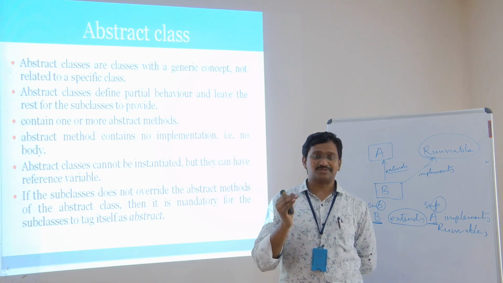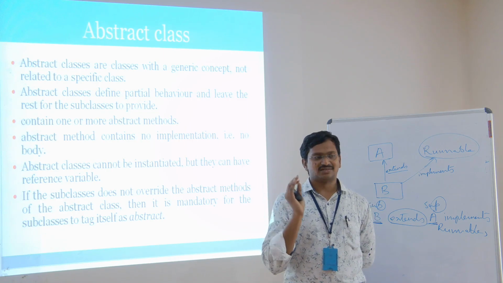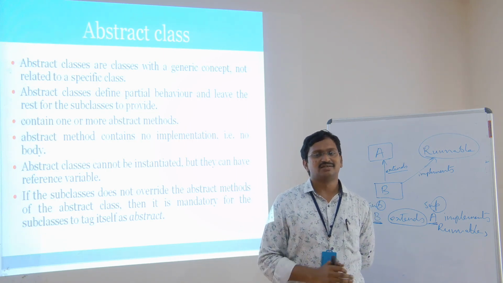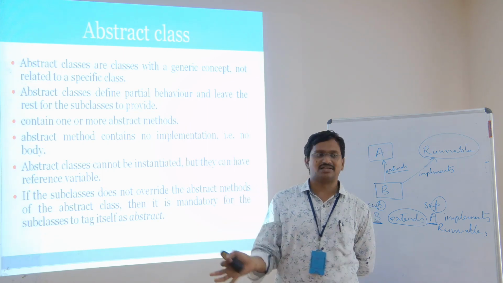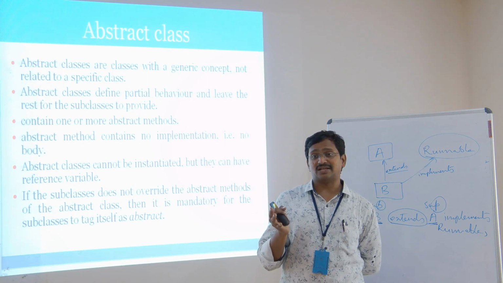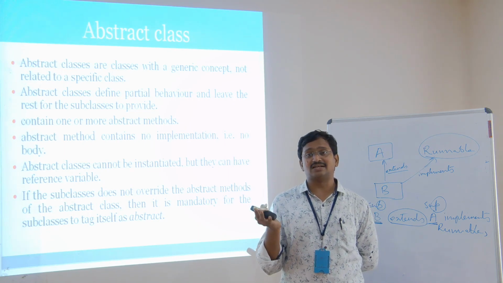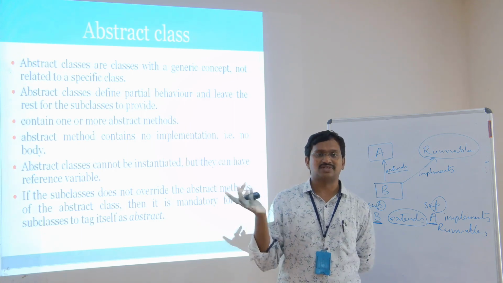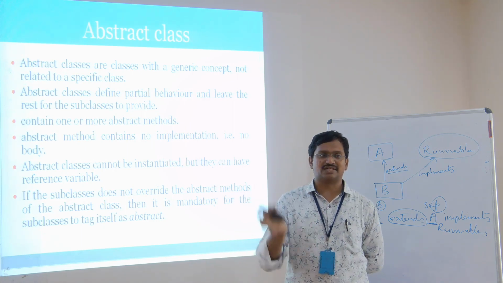So now the abstract methods are reading, writing, listening. Each and every student should read, write, and listen. But we can see different students doing these in different manners. Some students may read only one time or two times or three times; some people read continuously.